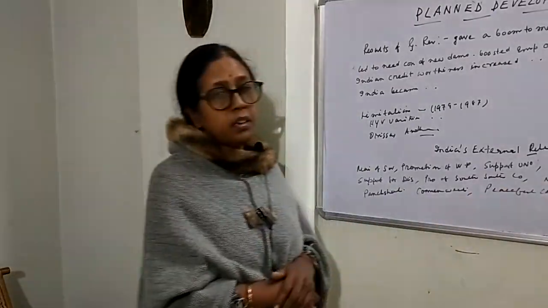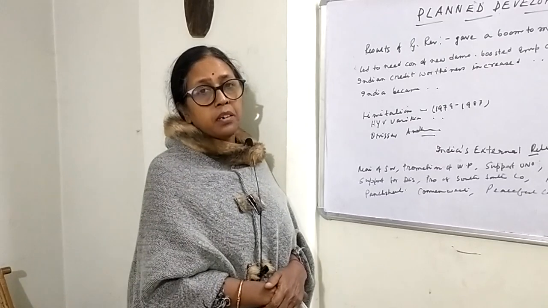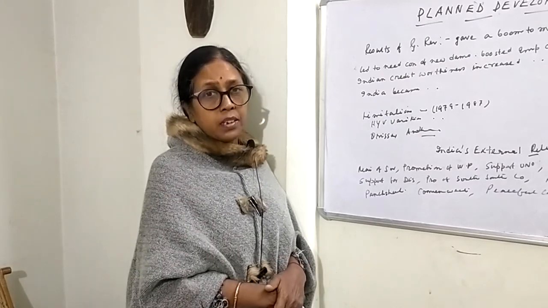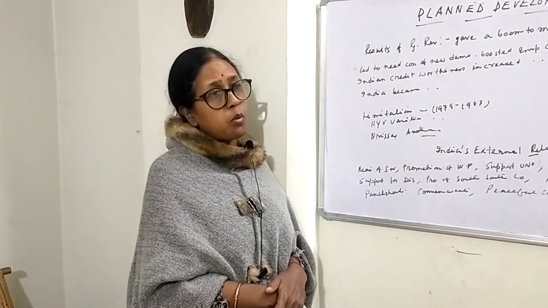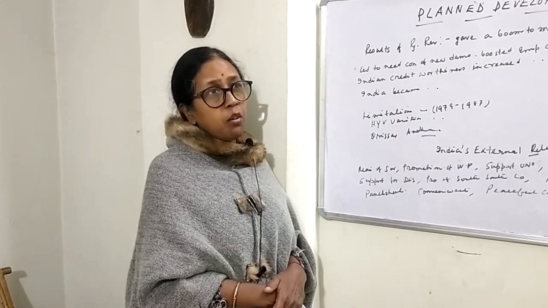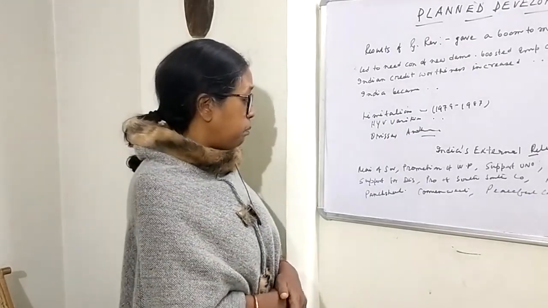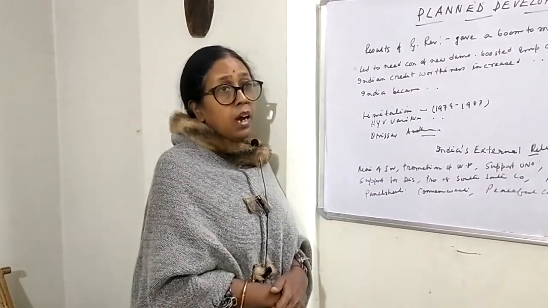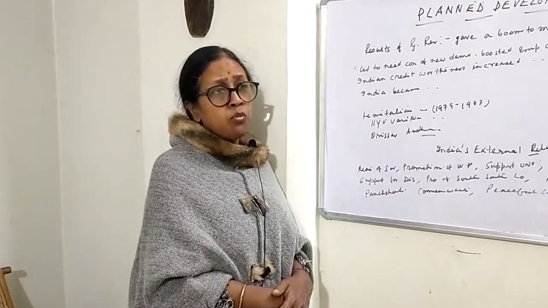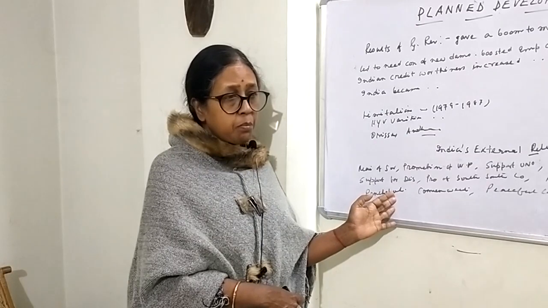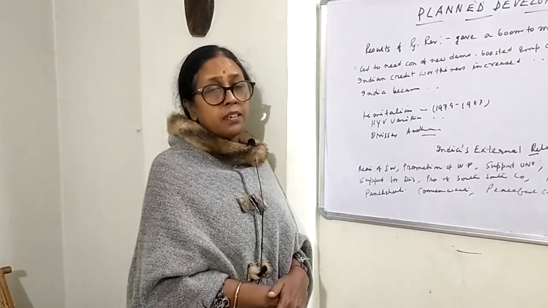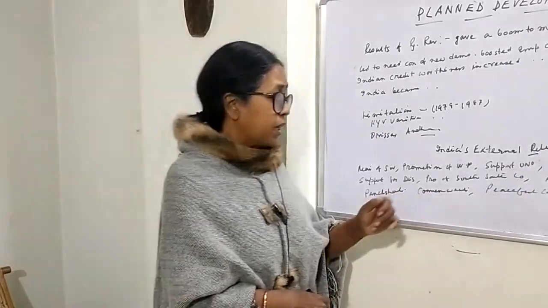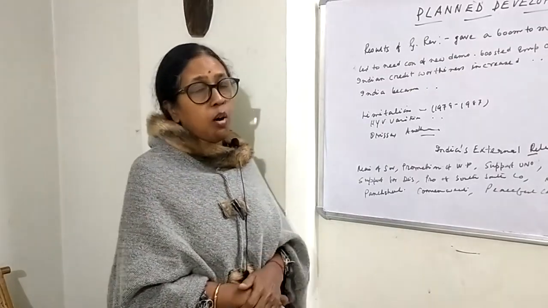Then human rights. India is always in favor of protection of human rights, and whatever UNO adopted for the protection of human rights, as for example the Universal Declaration of Human Rights, all these things are supported and signed by India, and they also try to respect the human rights of the people. Then Panchashil principle. Jawaharlal Nehru followed this principle and tried to establish a peaceful world. Panchashil means five principles of mutual coexistence, respect to each other's sovereignty, not to attack other countries, etc.